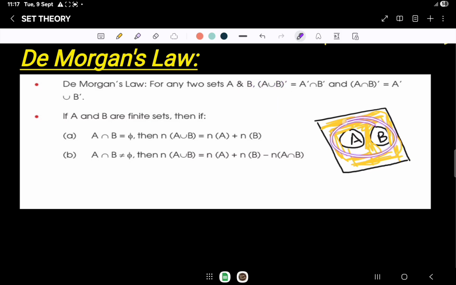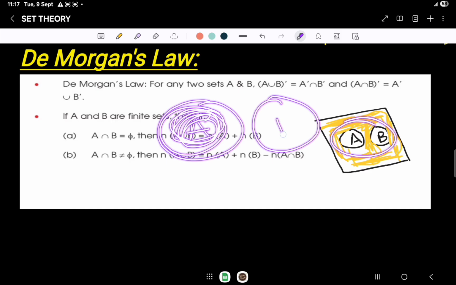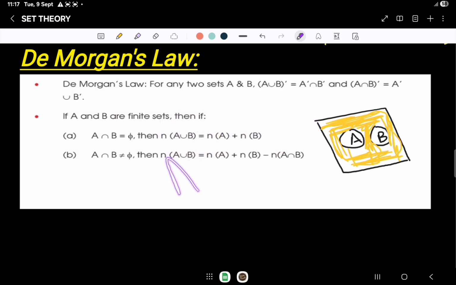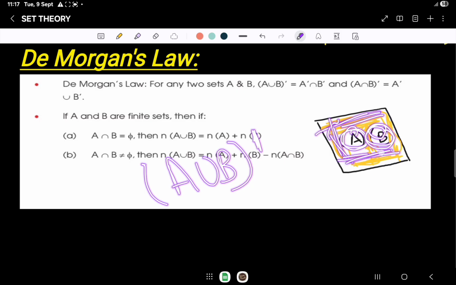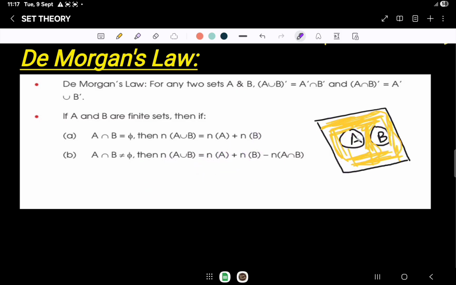A union B: in this case, the A circle represents the area of A, and the B circle is the portion of B. So A union B means both the area of A as well as the area of B. And (A union B) whole complement means the complement of both A and B. So this part represents A and this part represents B. Other than this, every portion is A complement intersection B complement.